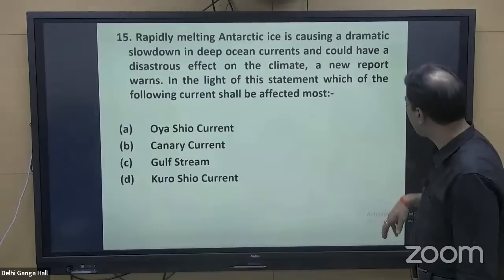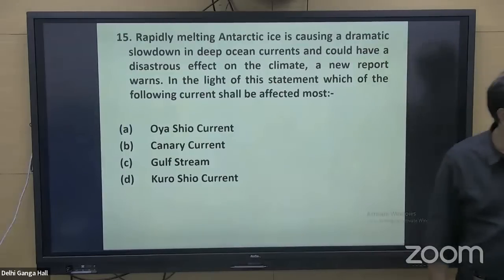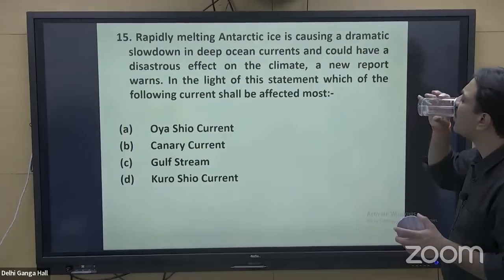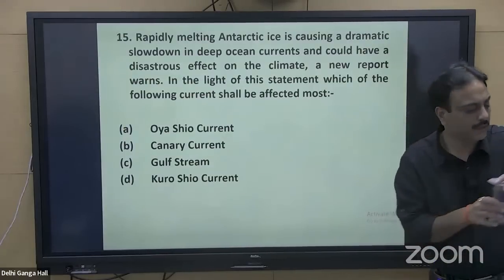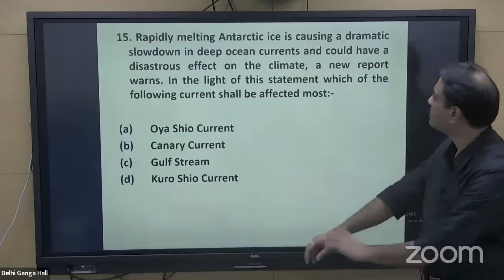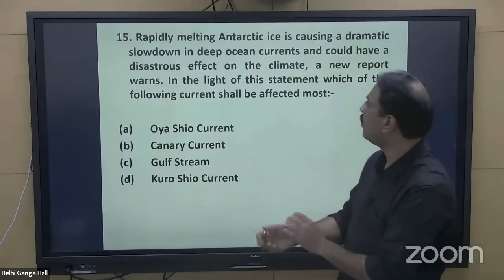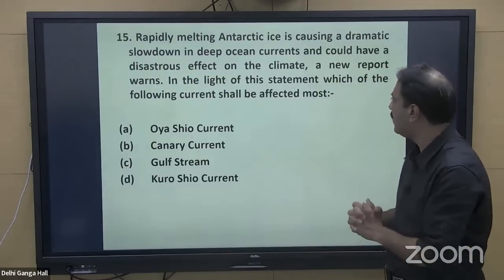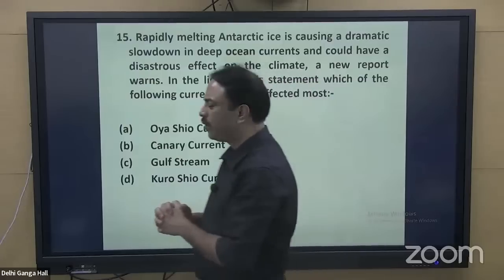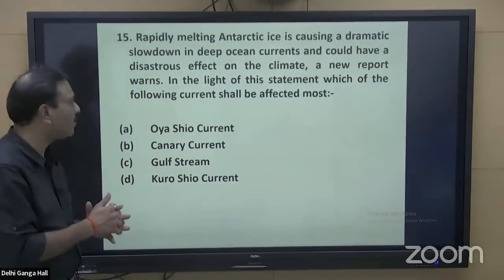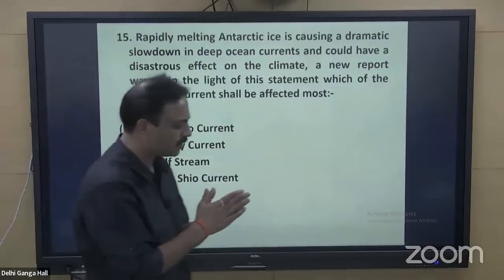Next question, question number 15. Rapidly melting Antarctic ice is causing a dramatic slowdown in deep ocean currents and could have a disastrous effect on the climate. A new report warns that. In the light of this statement, which of the following current shall be affected most?